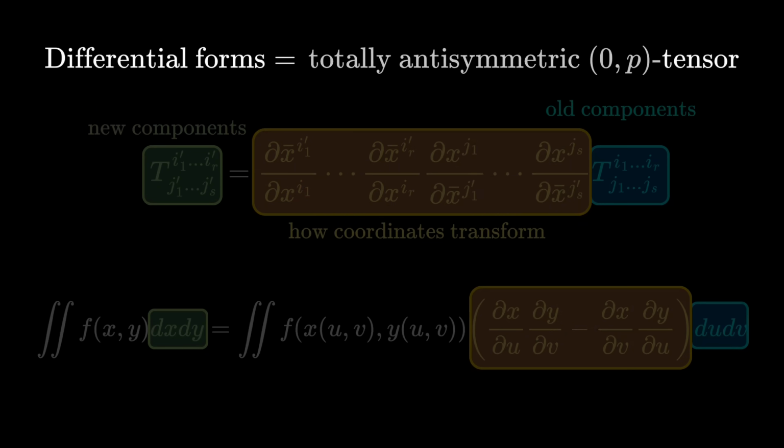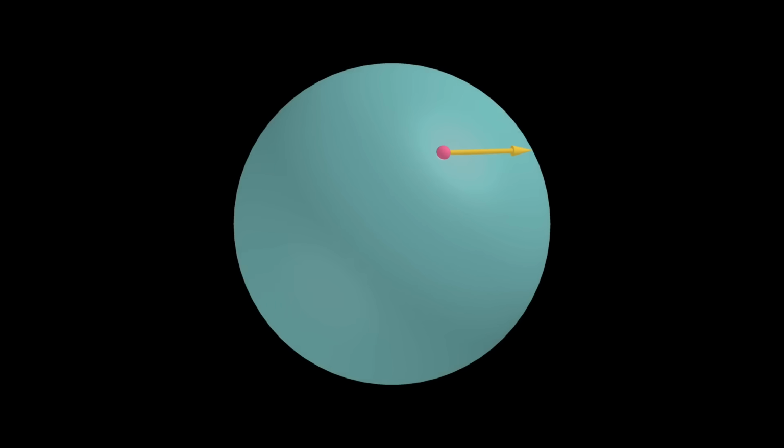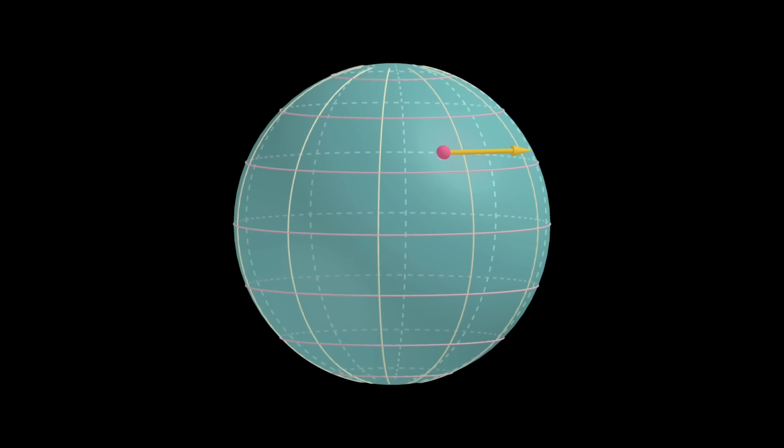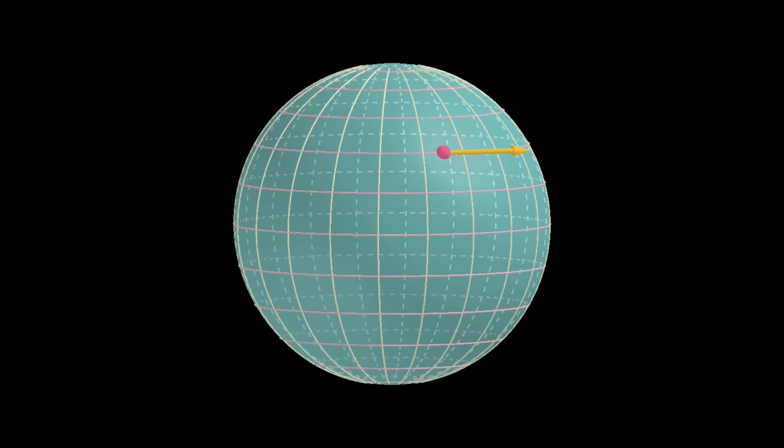Because tensors do not transform, they are very useful for physics, including general relativity. Suppose we want to describe a particle and its motion on a sphere. For a curved space, there is no standard way to put a coordinate system on it, and a different coordinate system can be used if that is more convenient.